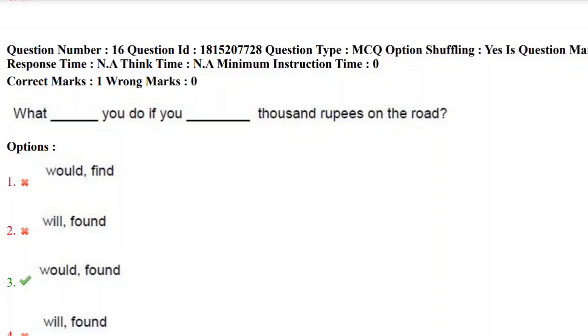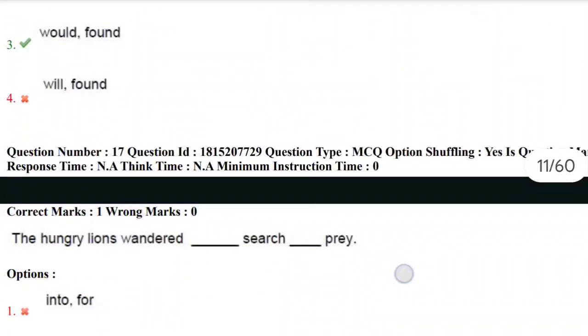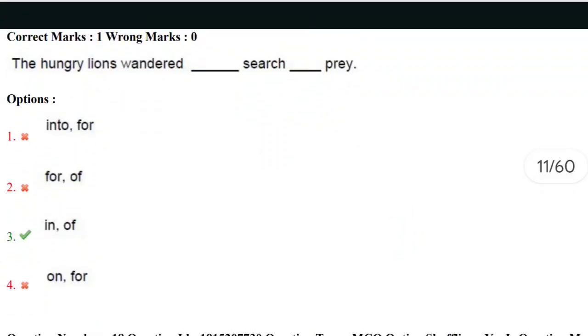Let's move towards next question, 17th question. The hungry lions wandered ___ search ___ prey. Yes, we have options like into, for, of, in, of, on, for. And the correct answer here is third option.